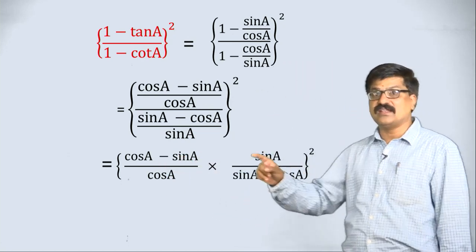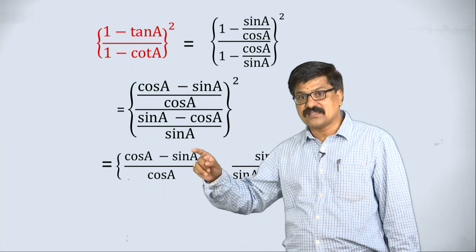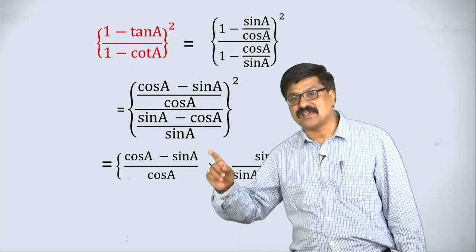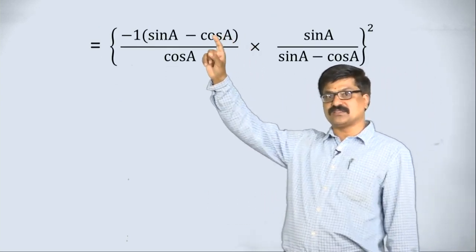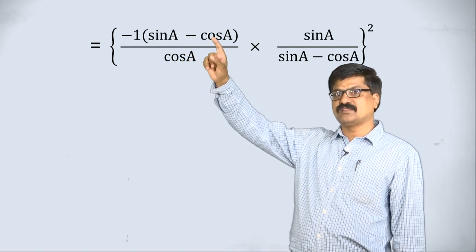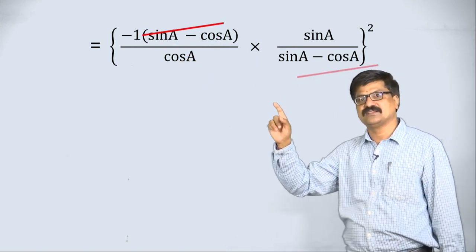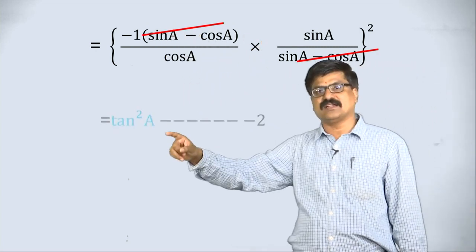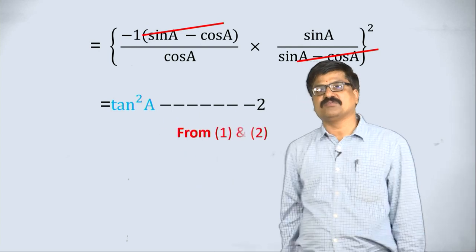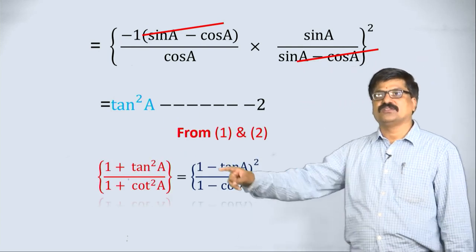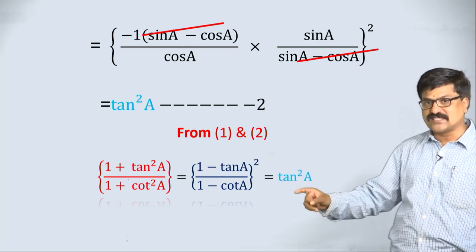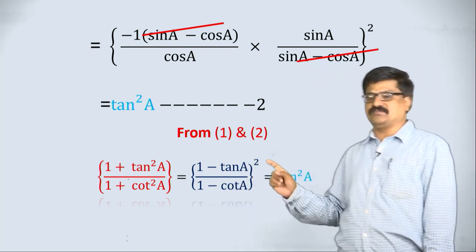Hence, in such cases, for either this or this, you take minus as common for any one. Now, I am taking minus common for this term, and this and this get cancelled. So, minus squared is plus, and what is sin by cos? That is tan squared, which is nothing but the third term from 1 and 2. So, this is equal to tan squared, we have proved, and this is also equal to tan squared, hence all three are the same.